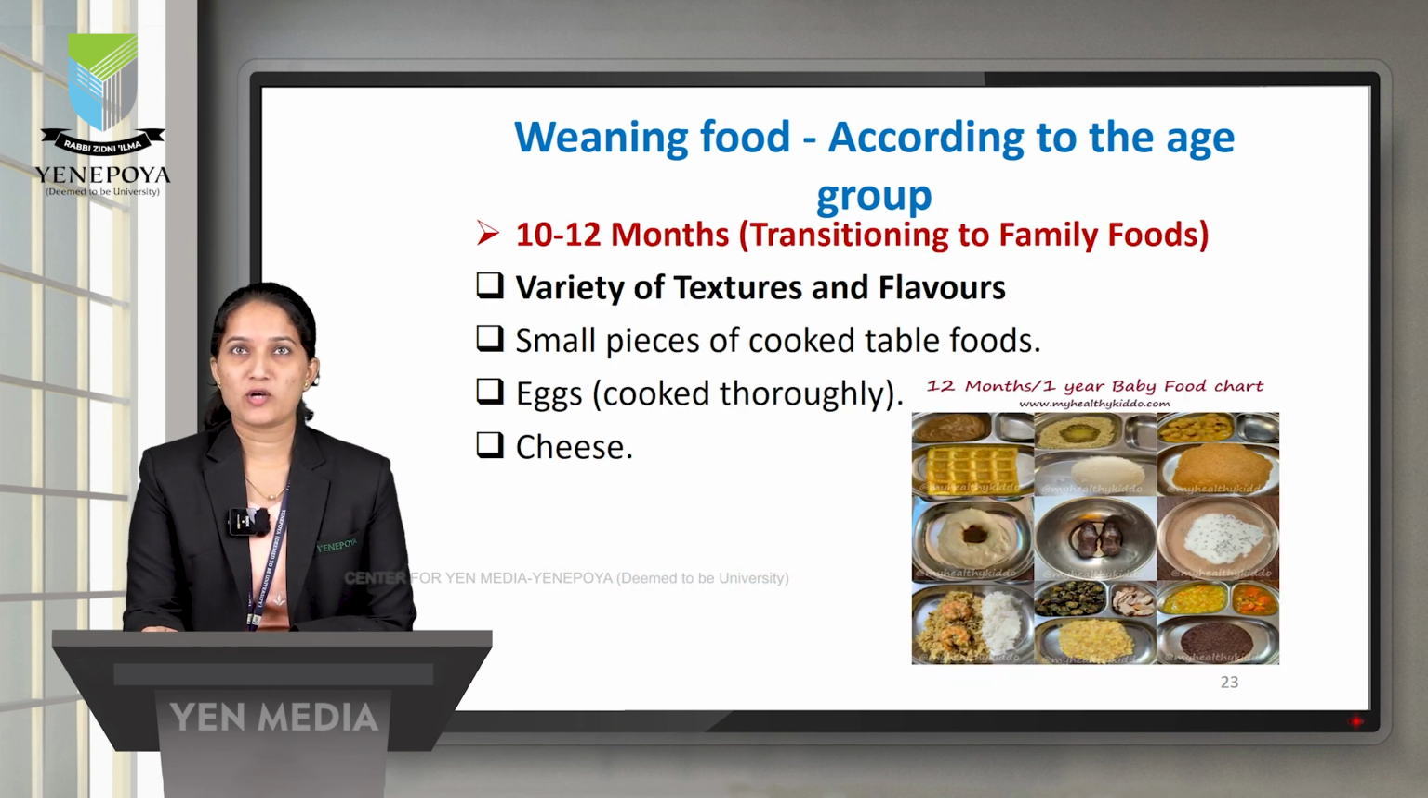From 10 to 12 months, transition to family food, in the sense that the baby can have the food that other family members are consuming, with a variety of textures as well as flavors, like small pieces of cooked table foods, or eggs which need to be cooked or boiled thoroughly, then cheese, or maybe upma, rice, etc.